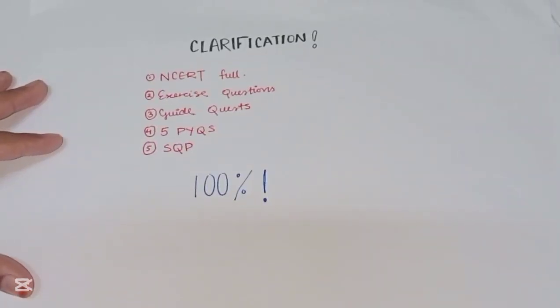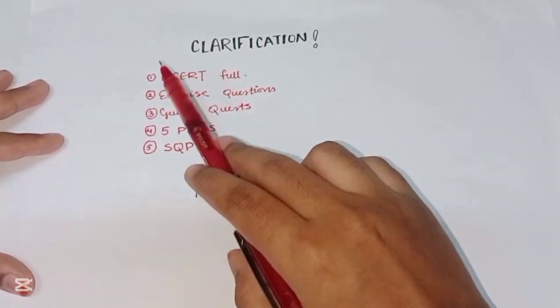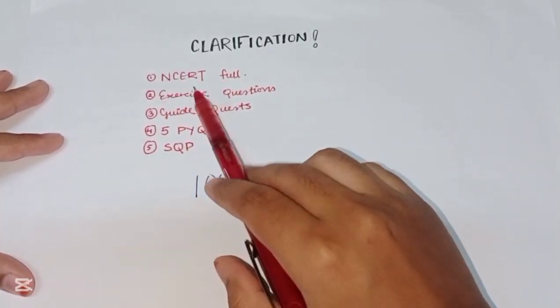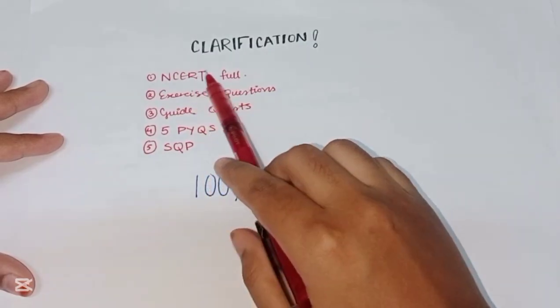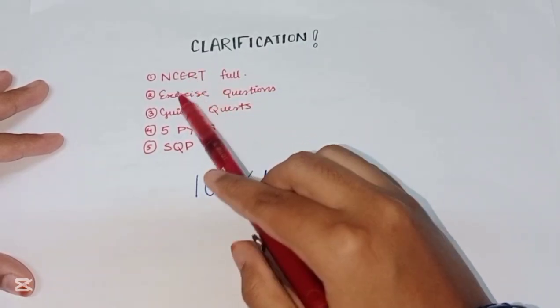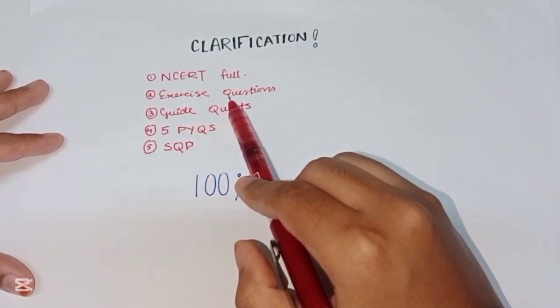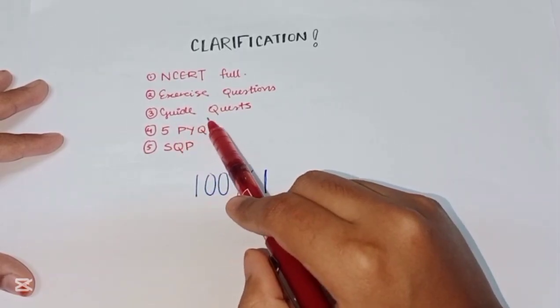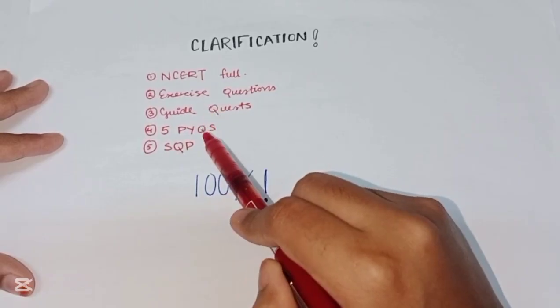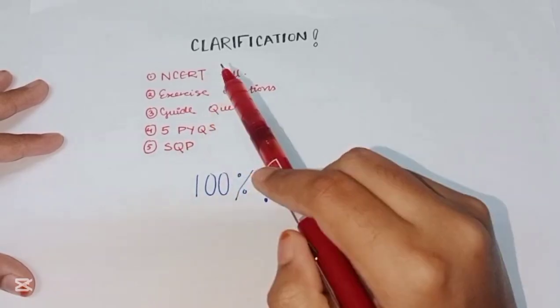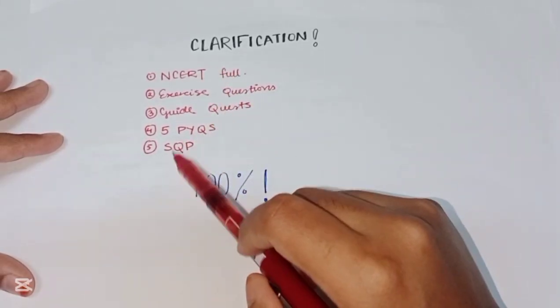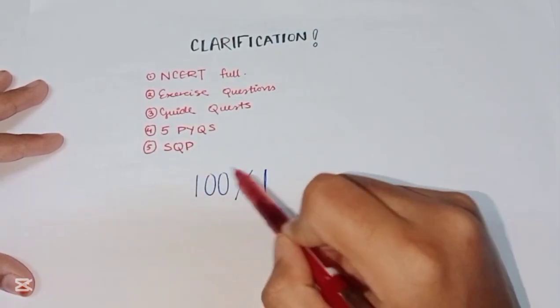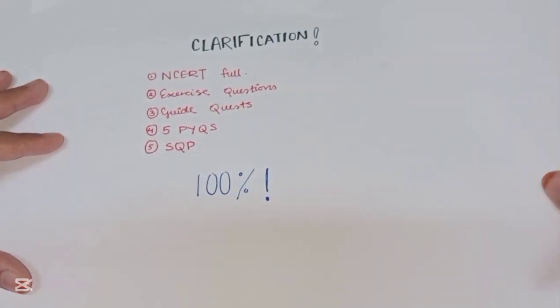For better clarification of each chapter, you will need to revise the whole NCERT, understand the whole NCERT, and be able to make your own answers according to different subjective questions by practicing the exercise questions, followed by the guide questions, for better clarification for answering board exams and school exams, acing it. And the 5 PYQs are very, very important. They may be repeated questions in exams, then SQP. Hopefully, you get a whole 100% in a theory exam like psychology.